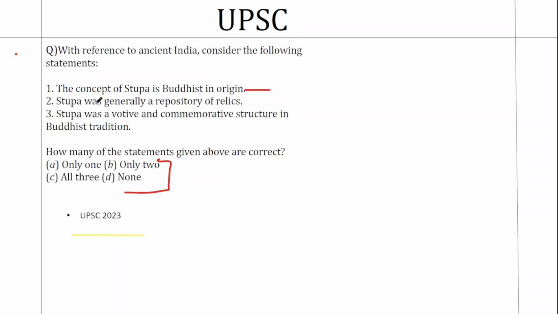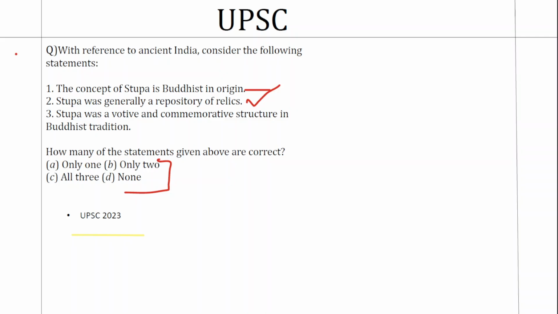The second statement, stupa was generally a repository of relics. It's a very general statement. Logically, it is consistent. It says generally a repository, so it is very fluid. We know that stupa is a repository of relics. When you say it is generally, it's 100% correct. So one statement is correct.